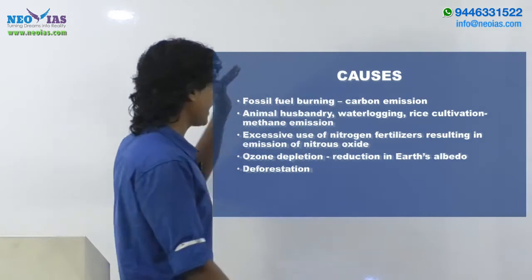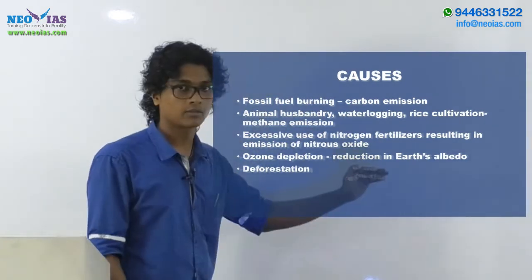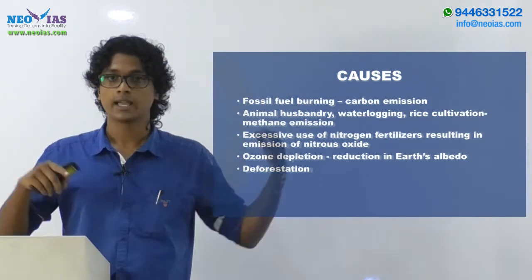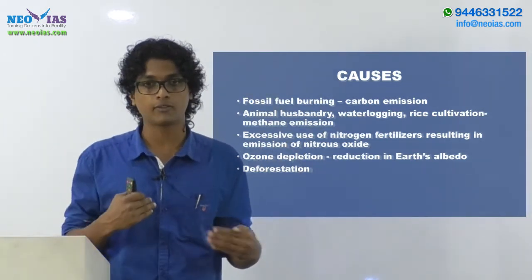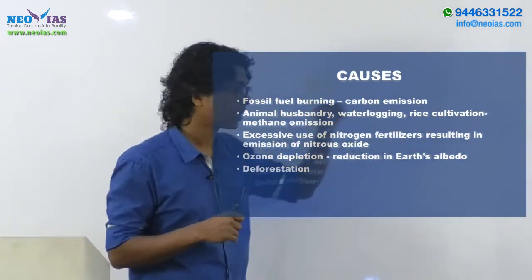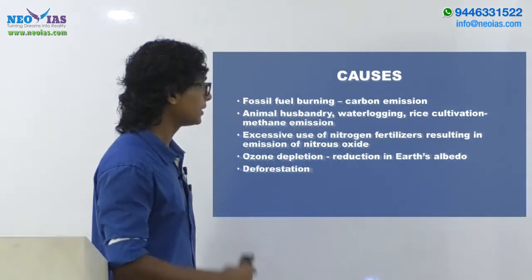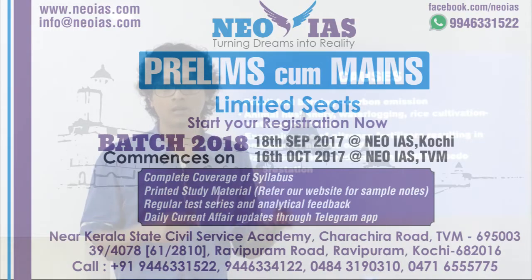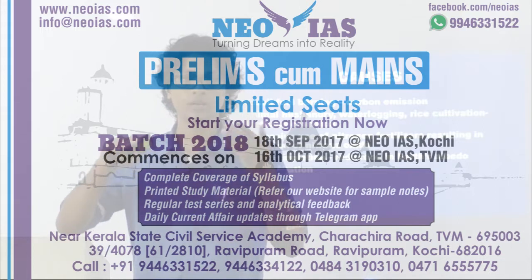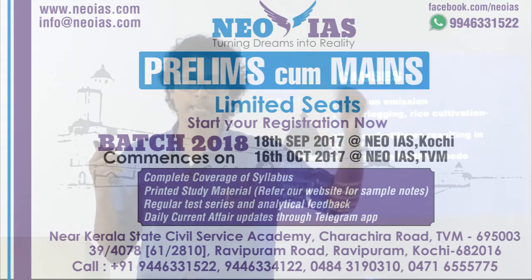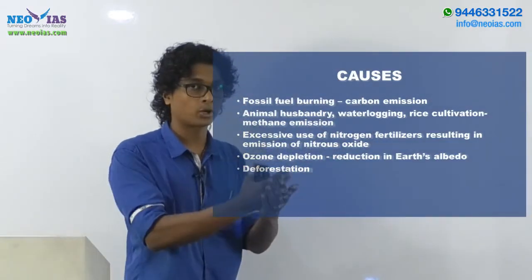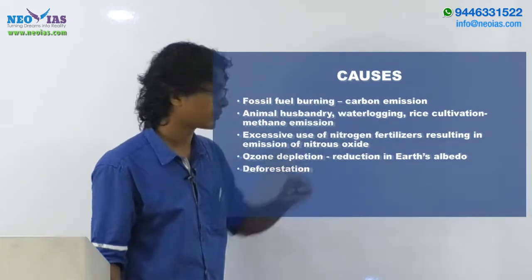The major cause we can say is fossil fuel burning, whether it is coal or gas reserves, anything. If you are burning fossil fuel, it will result in carbon emission. And animal husbandry, water logging and rice cultivation result in methane emission. If we are having anaerobic decomposition of vegetative matter, in the sense decomposition in the absence of air, it results in methane emission. Methane is actually a more potent greenhouse gas than carbon dioxide.